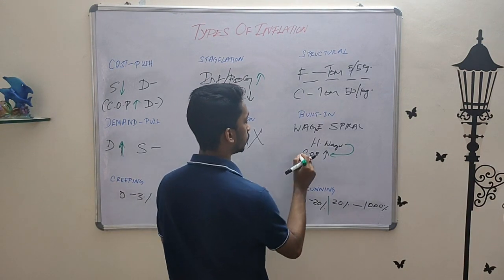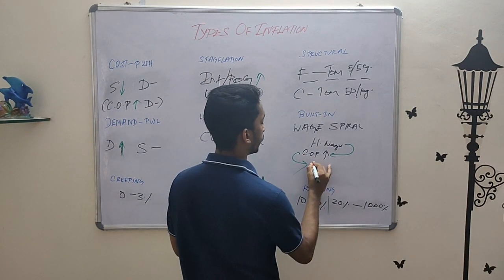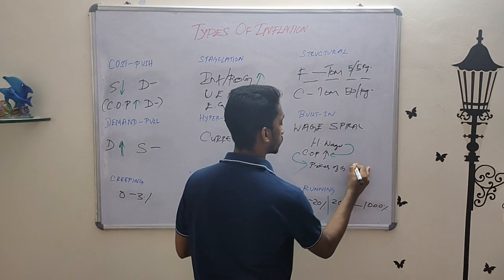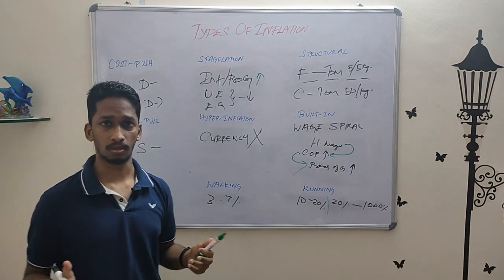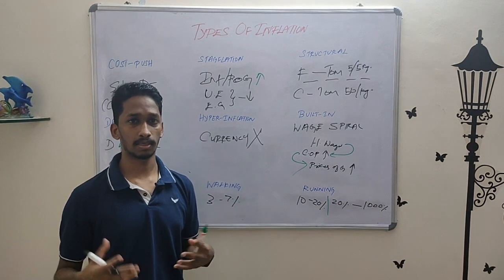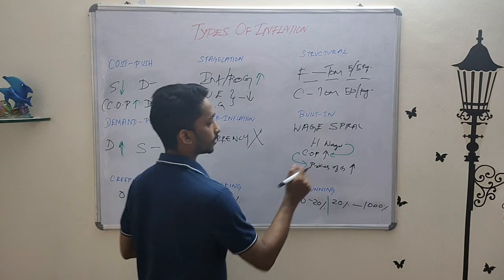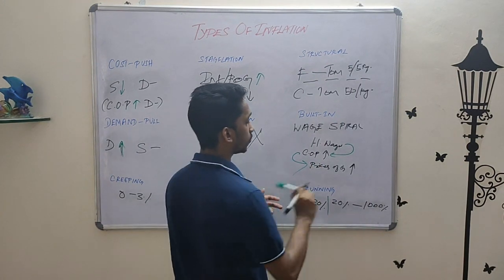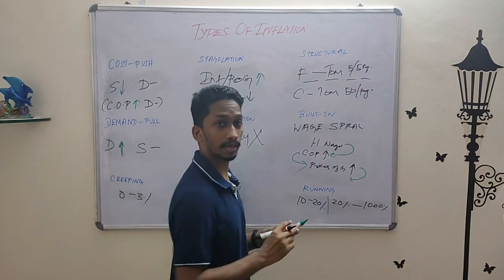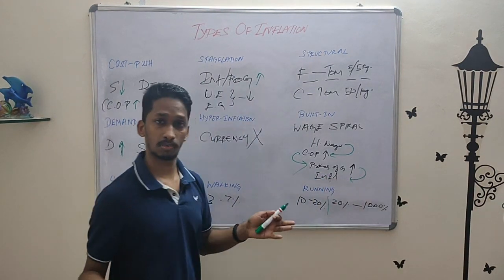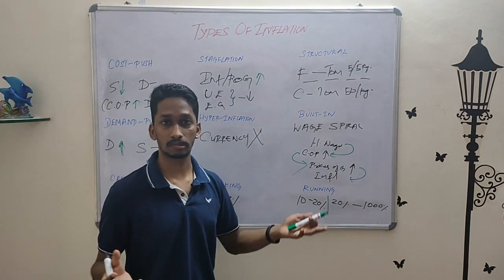So what does the company do? It increases the prices of goods. Simple. They don't have to soak in the extra amount. They can make the end consumer soak it. So they increase the prices of the goods, which is what exactly? Inflation. Right? Increase in price of goods is inflation.